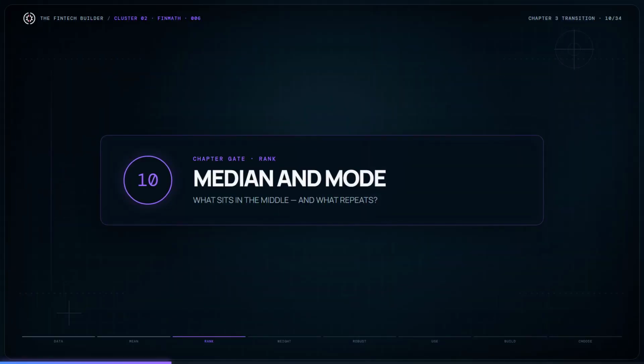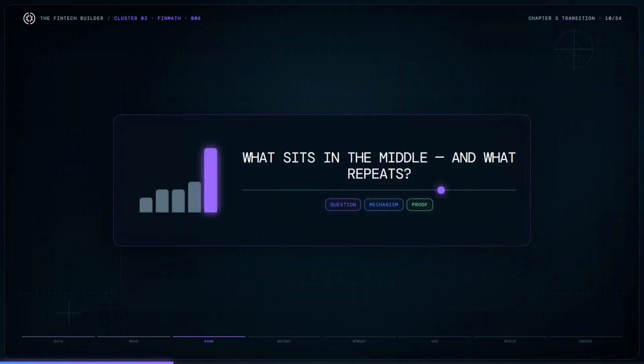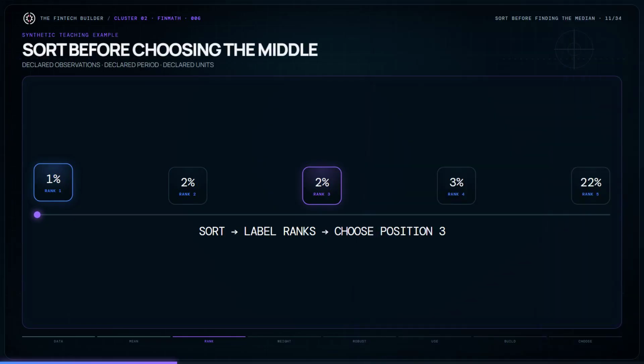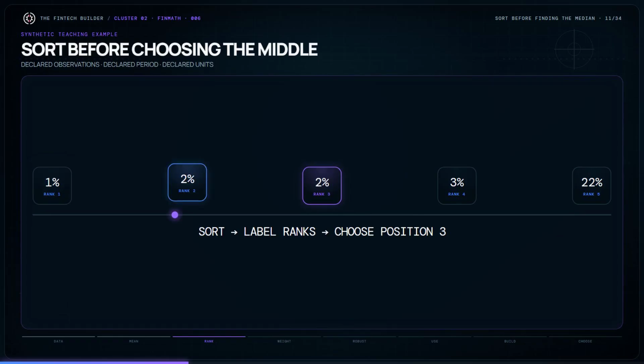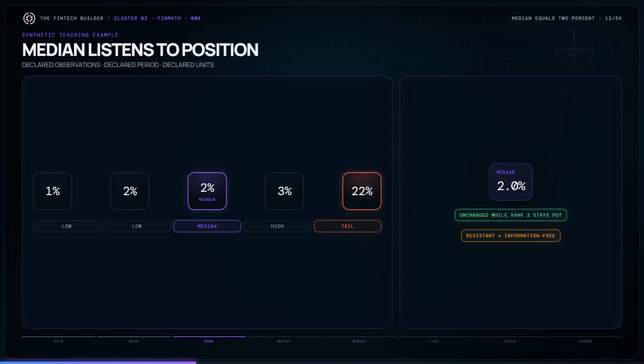Next, we will stop adding magnitudes and instead ask 2 different questions. What sits in the middle and what repeats? Median begins with order. Sort the observations from smallest to largest. In this example, they are already 1, 2, 2, 3, and 22%. Assign ranks 1 through 5. With 5 observations, the median is the value in position 3. The median does not average the 2 sides. It identifies the middle ranked observation. The third observation is 2%, so the median is 2%.